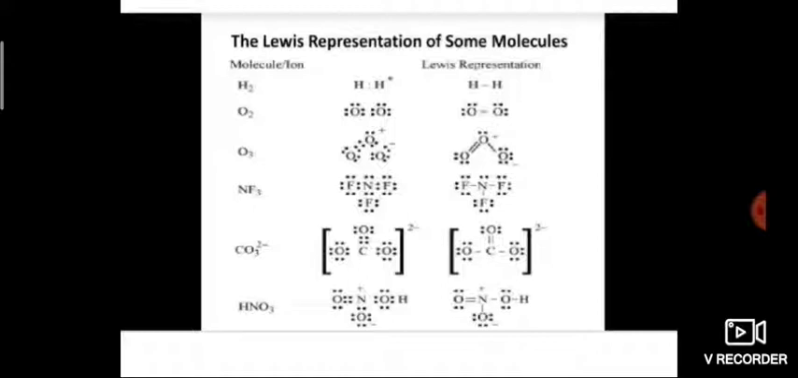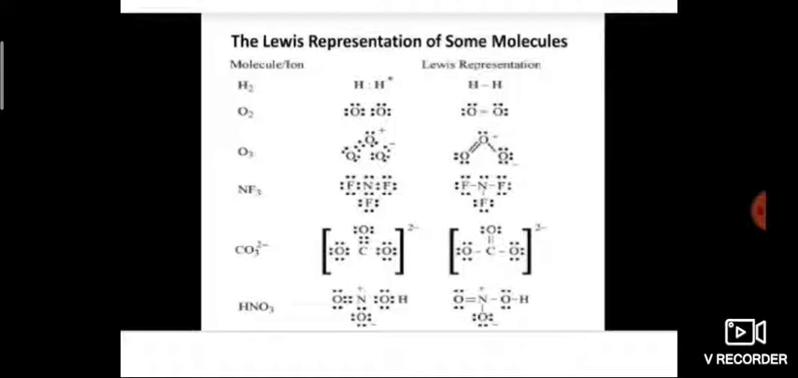When you see ozone, in its formation, 2 oxygens share 2 electrons with each other and another oxygen shares 1 electron with the other atom. So it has one double bond and one single bond. Next, if you see nitrogen fluoride, the nitrogen is combining with single bonds on all sides, and lone pairs of electrons are there on all the atoms.